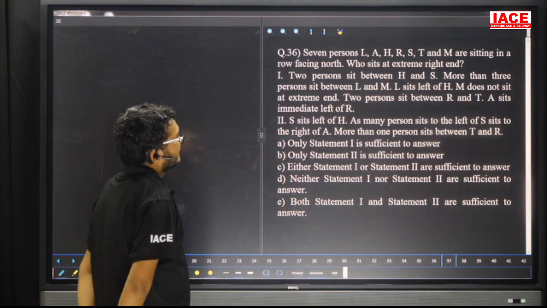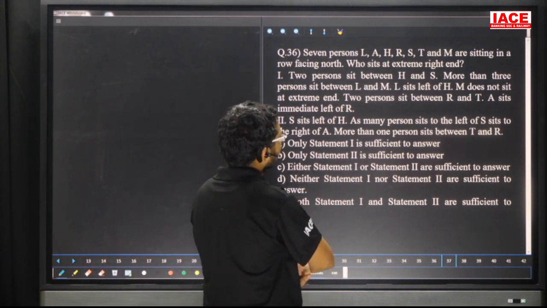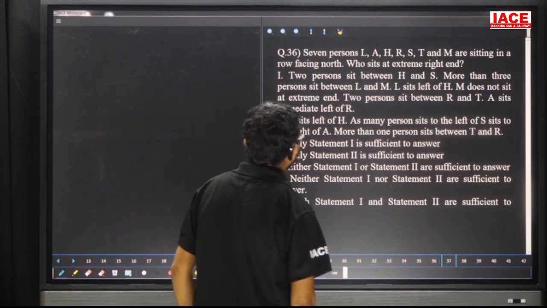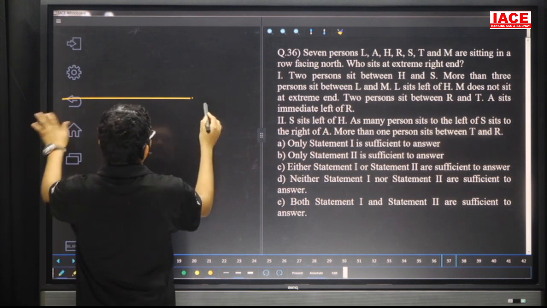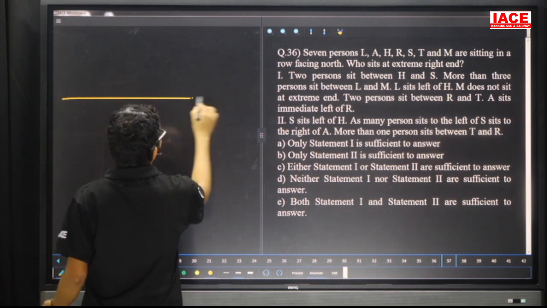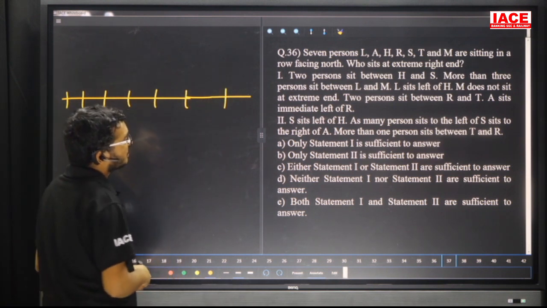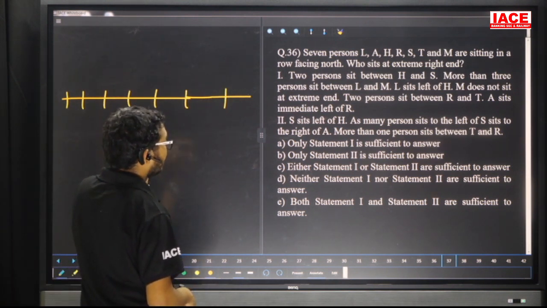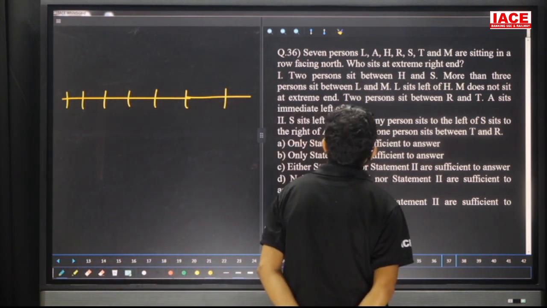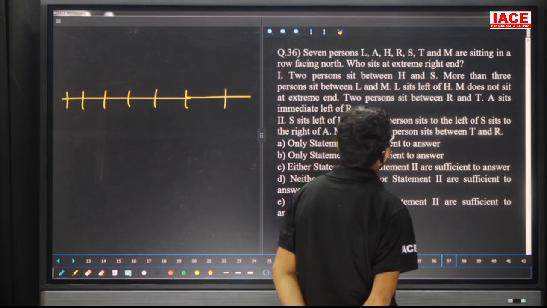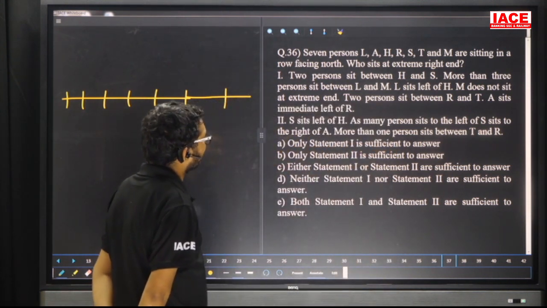Question number 36. L, H, R, S, T, M and A are sitting in a row facing north. Who sits at the extreme right end? Total 7 members, take care. 1, 2, 3, 4, 5, 6, 7 members. Now, 2 persons between H and S. Next, more than 3 persons between L and M. Next, L sits left of H. M does not sit at an extreme end. 2 persons between R and T. A is immediate left of R.